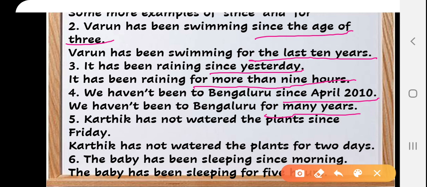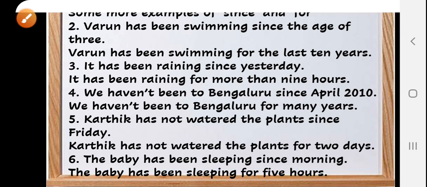Karthik has not watered the plant since Friday. Karthik has not watered the plants for 2 days. The baby has been sleeping since morning. But the baby has been sleeping for 5 hours. In this way, we can explain the use of since and for.